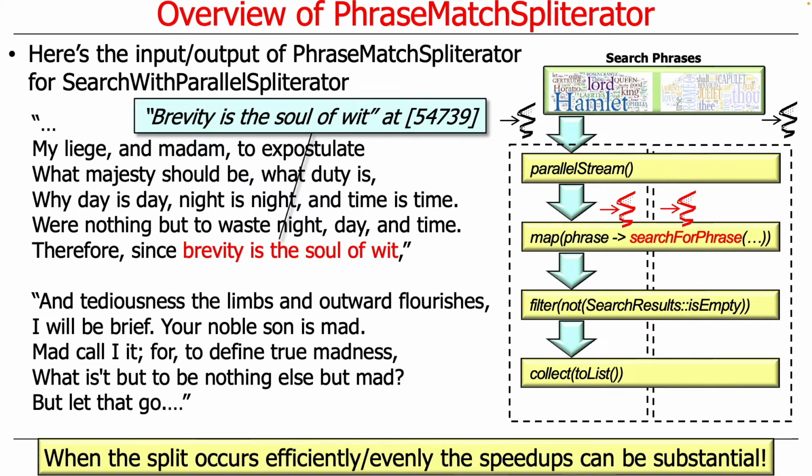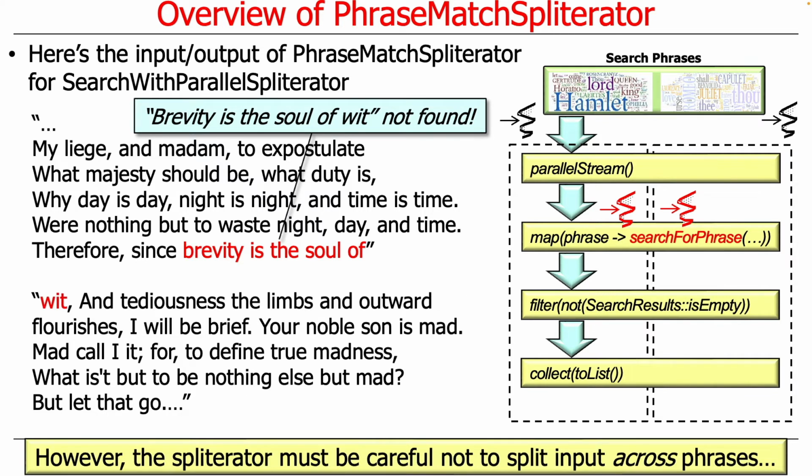Now, we need to make sure that we split the input evenly as much as possible, because if we don't split evenly, we're not getting a big benefit from parallelism. So the fact that we're storing these things as an array list makes it easy to split evenly and easy to split efficiently. However, we have to be careful that when we split the input up into two chunks, we don't split the input in such a way that the phrase we're searching for